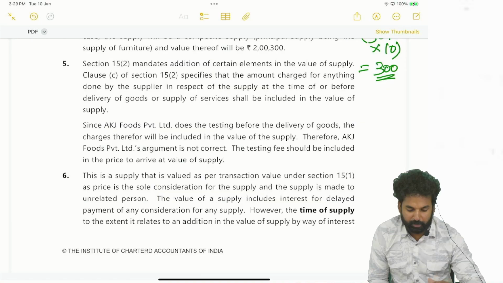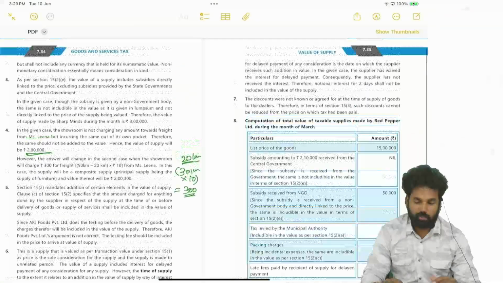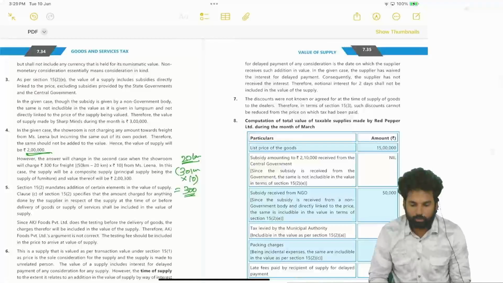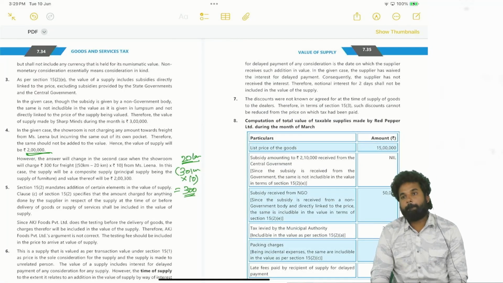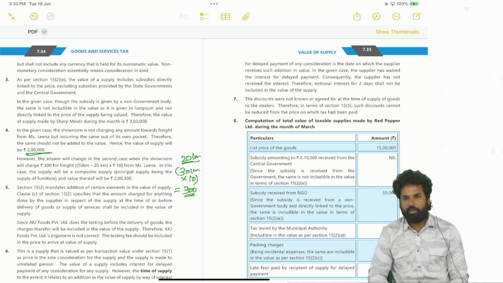Which section will come here? Section 15 subsection 2, clause B, D, interest, late fees, penalty. Interest, late fees, penalty will be added to the value of the supply, provided